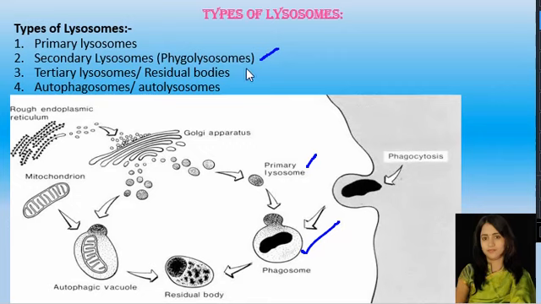Then third one is tertiary lysosomes or residual bodies. What are these tertiary lysosomes?